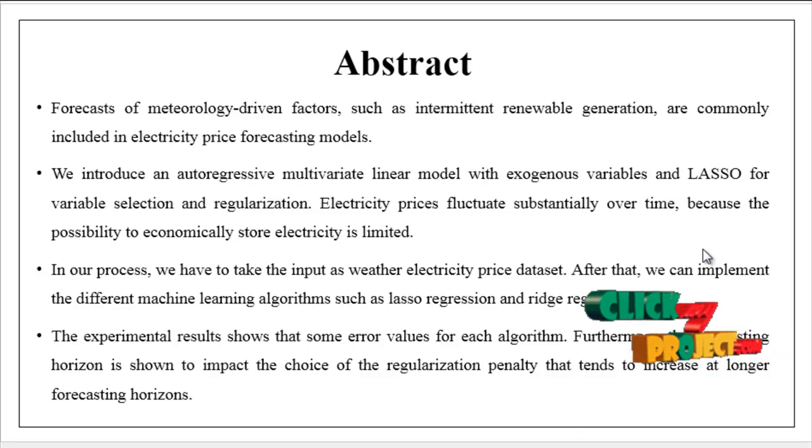The forecasts of meteorology-driven factors such as intermittent renewable generation are commonly included in electricity price forecasting models. We introduce an autoregressive multivariate linear model with exogenous variables and LASSO for variable selection and regularization. Electricity prices fluctuate substantially over time because the possibility to economically store electricity is limited. In our process, we take the weather and electricity price data set as input.